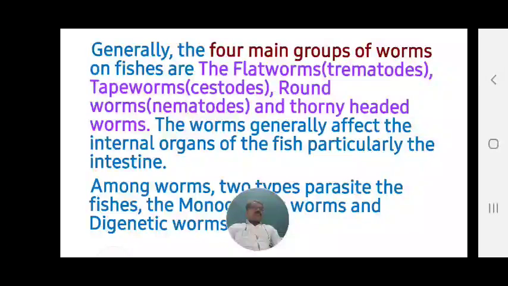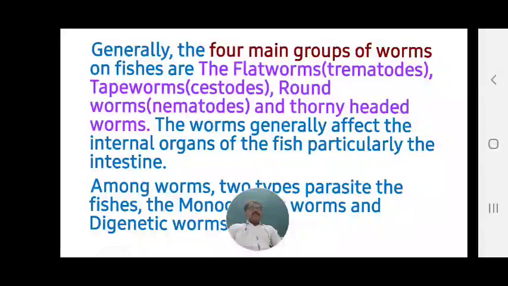These four groups of worms are generally attacking animal species, the fishes in aquaculture as well as the capture fishes and culture fishes. The worms generally affect the internal organs of the fish, particularly the intestine, just like the other fungal, bacterial and protozoan pathogens.